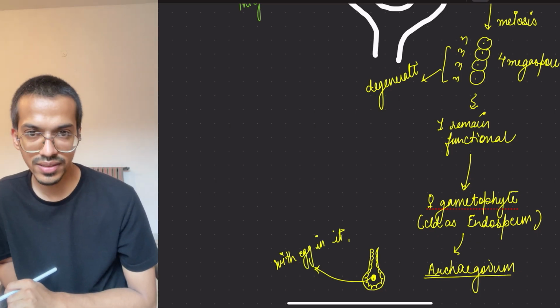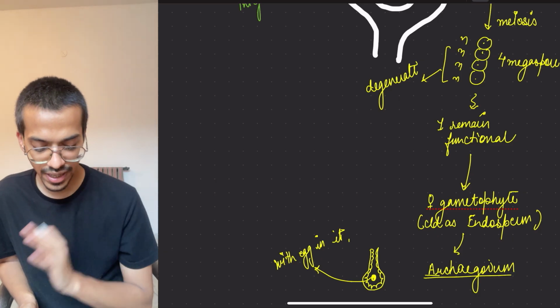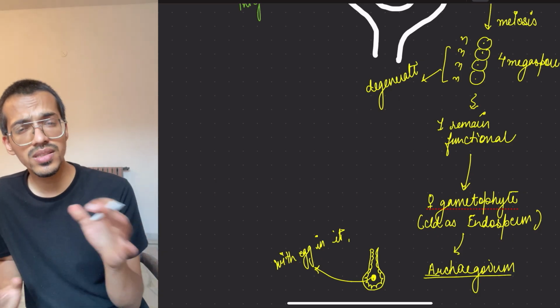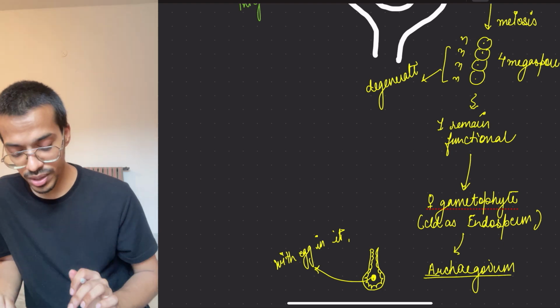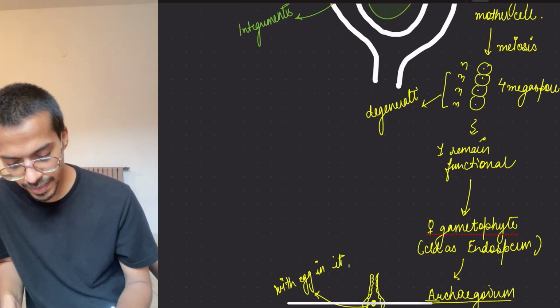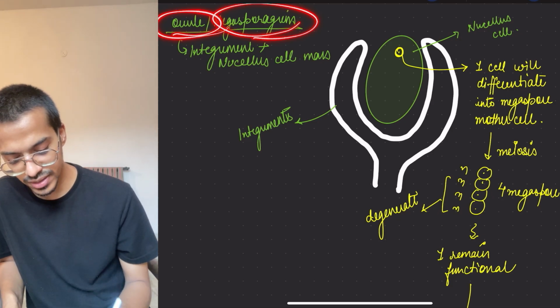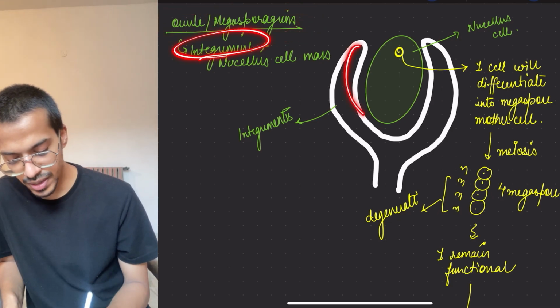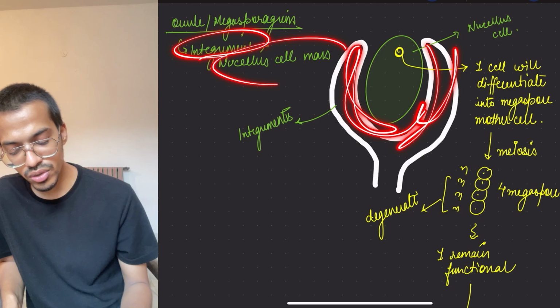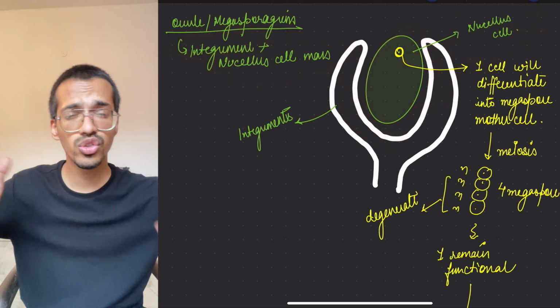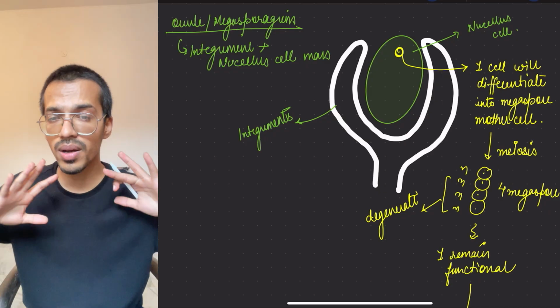So did you understand this thing? Go back and see what I have told you, and let's just complete back. So what happened? The female structure, one sporangium, is called as what? Megasporangium. This megasporangium is also called as ovule. It has integuments, these walls, plus the nucellus cell mass, out of which one cell differentiates and changes itself into the megaspore mother cell.